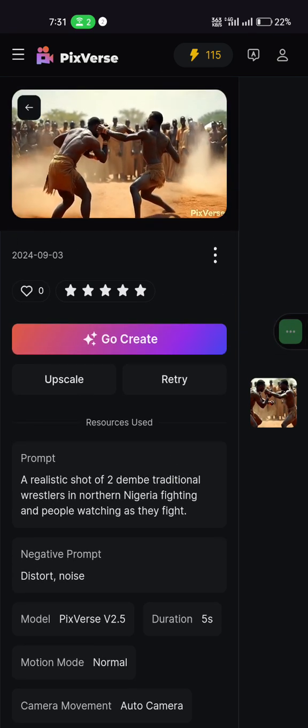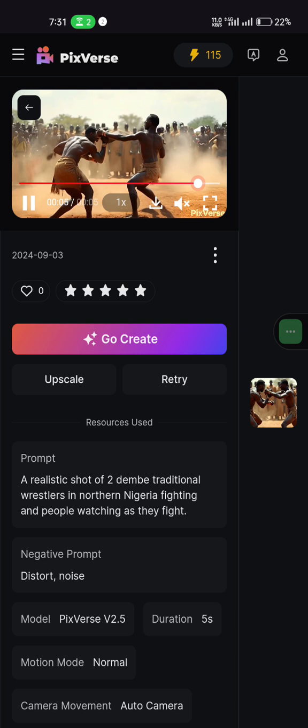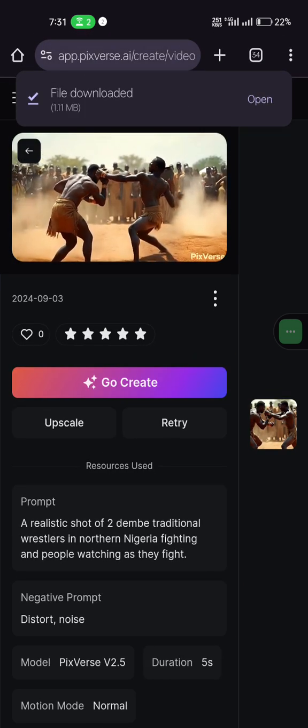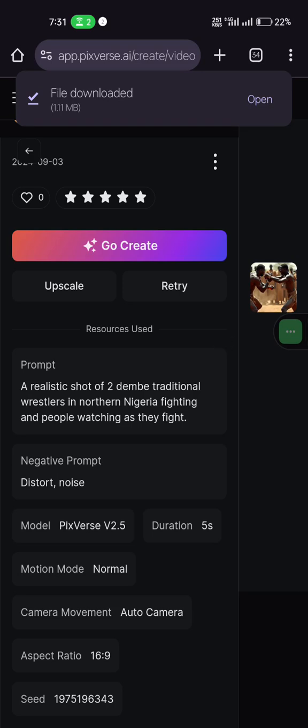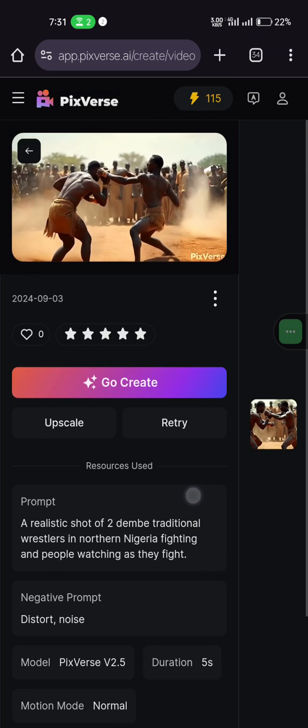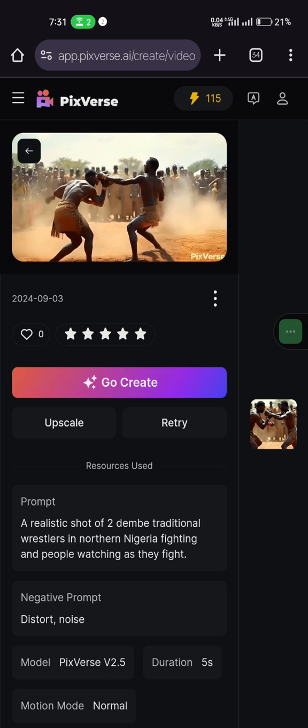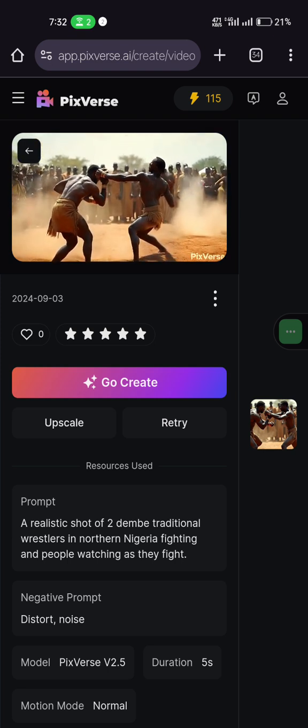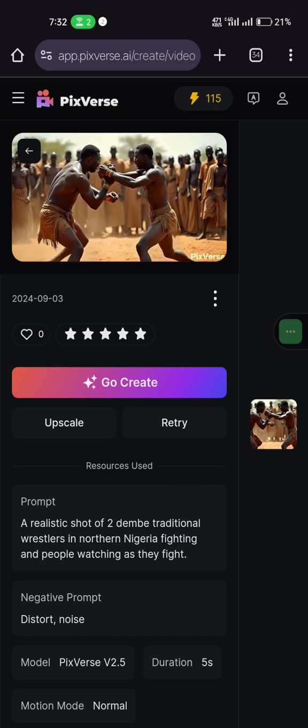So to download it, you see the download icon here. You click on it and download it. So this is the prompt we use. This is the negative prompt, and this is the duration. This is the camera movement, and this is the aspect ratio. So that is it. So guys, create an account with Pixverse. Use a text to prompt, and let's see how it works.